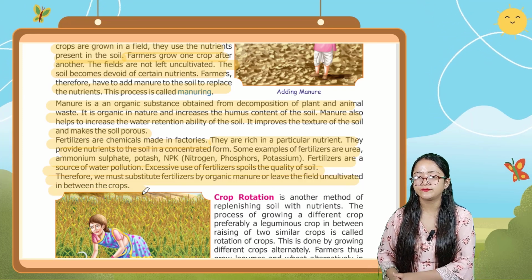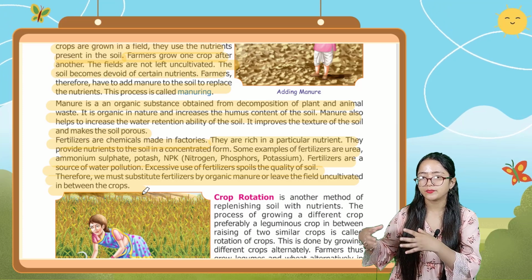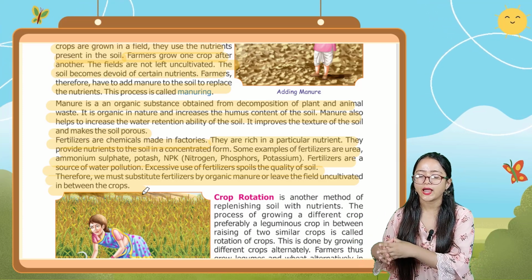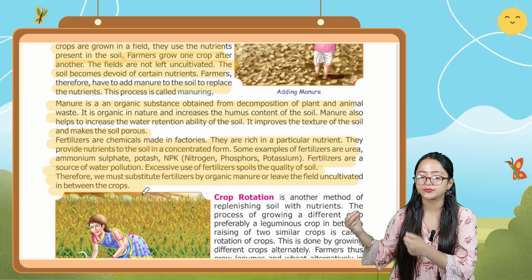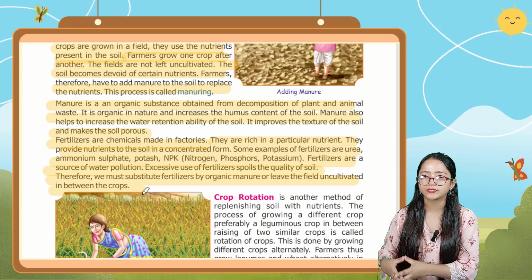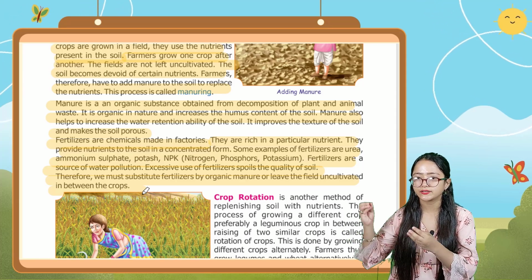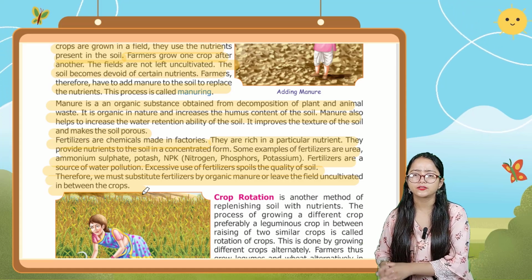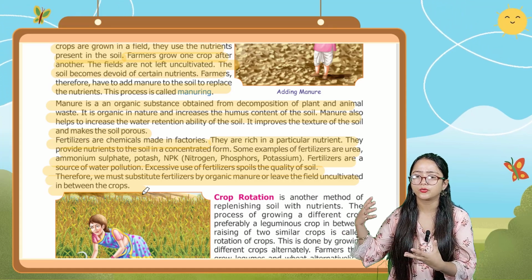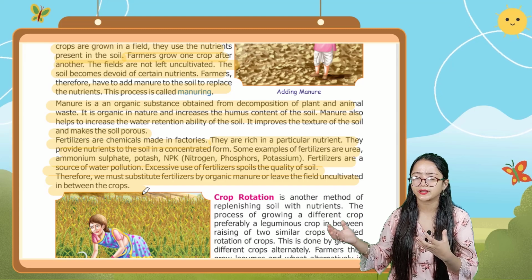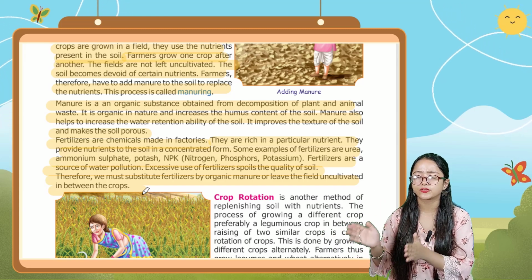So basically fertilizers are chemicals made in factories, and they are rich in a particular nutrient. They provide nutrients to the soil in a very concentrated form. Some examples of fertilizers are urea, ammonium sulfate, potash, NPK, that is nitrogen, phosphorus, and potassium.